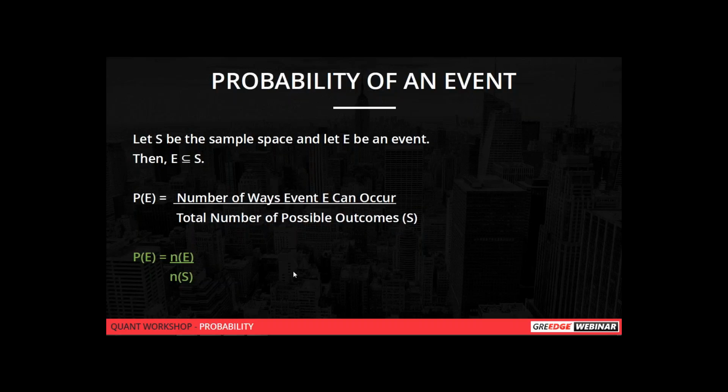For example, if you need a head while tossing a coin, then the probability of getting a head will be 1 by 2. No, Swati, we have just started, so we can proceed. The number of ways the event can occur, getting a head, is 1. The total outcome will be either head or tail, so the total number of possible outcomes is 2, and the number of ways the event can occur is 1. So 1 by 2 will be the probability of that event.